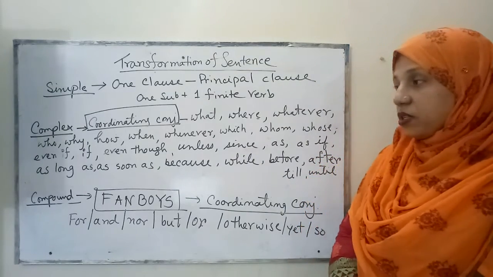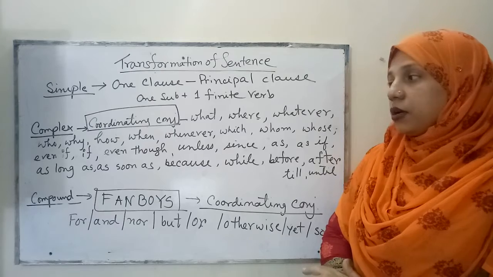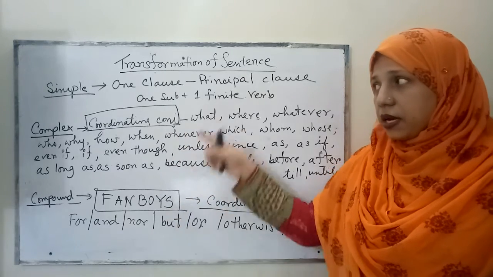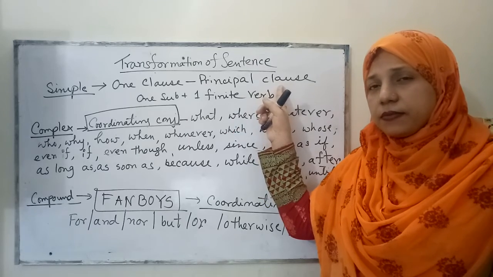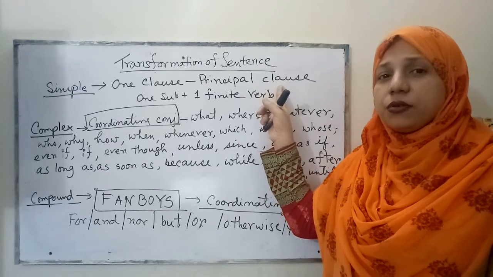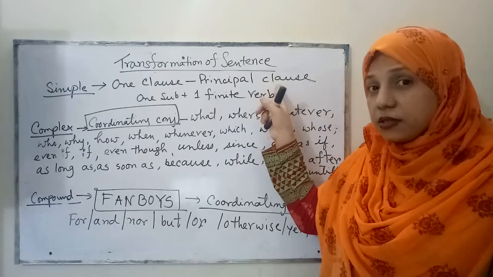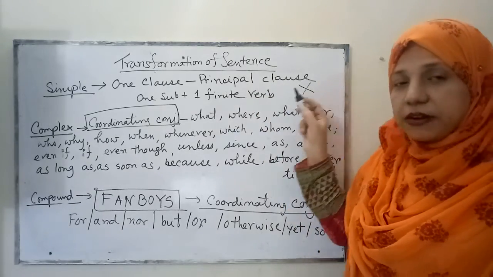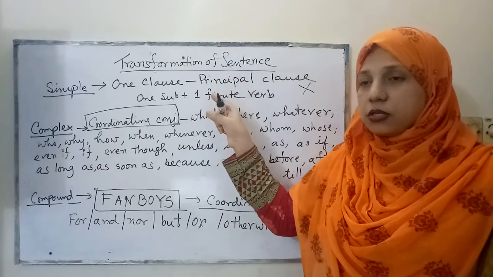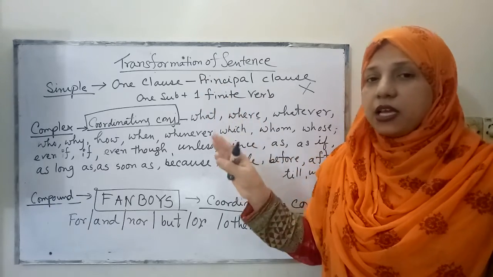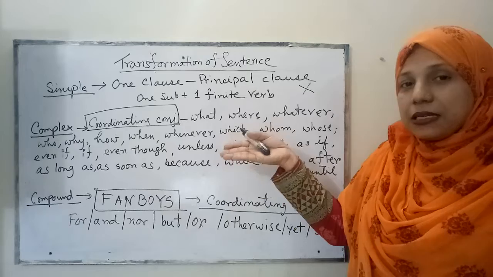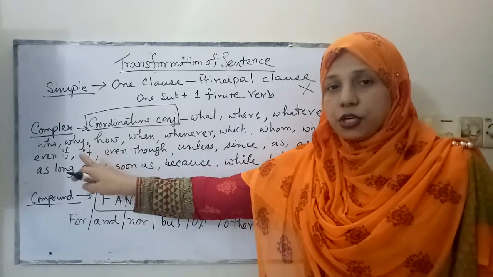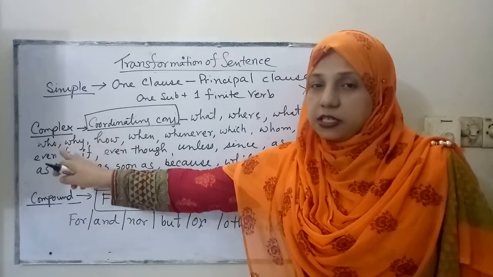Now let's see what conjunctions are going to be used in complex and compound sentence. And in simple sentence, do we need to use conjunctions? No, not at all, because there is only one principal clause and it doesn't need any conjunction. So let's see what conjunctions are used to form complex sentences.